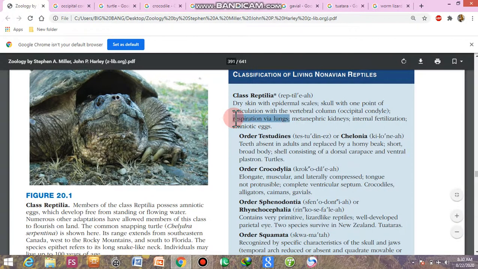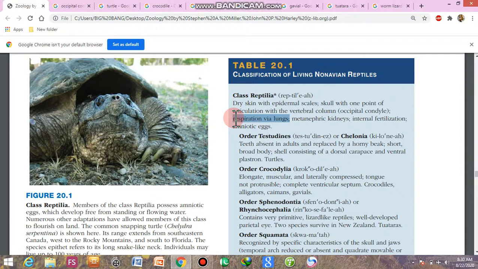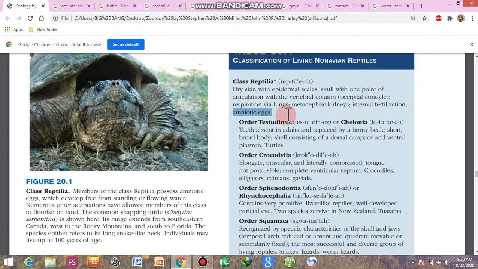Respiration via lungs. Definitely most members are terrestrial, so they respire with the help of lungs. And if some members are aquatic, they will use gills. Metanephric kidney. This is the highly developed form of the kidney. Fertilization is internal within the body of the mother, and they have amniotic eggs. It means amnion, chorion, allantois, and the yolk sac are present.